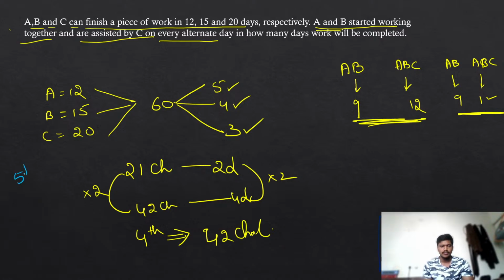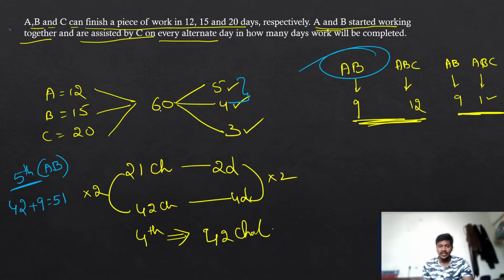Let's go to the fifth day. Who is going to come to work on the fifth day? On the fifth day, AB is going to work. If AB are working, they can eat only 9 chocolates. Already 42 chocolates are over. We are eating 9 more, which will be equal to 51. But listen, we have to eat 60, not 51.